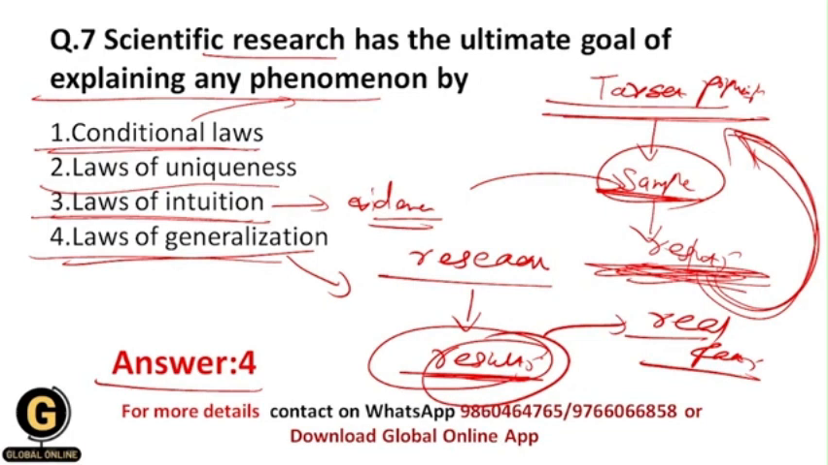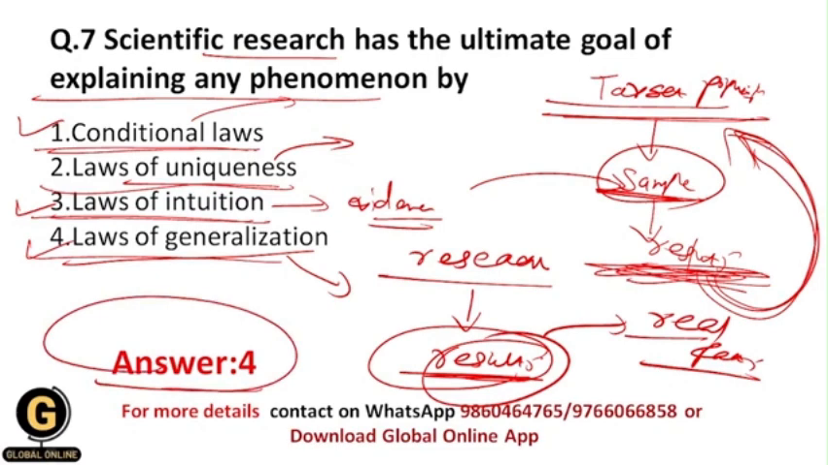And laws of uniqueness means that the things or the materials over there have unique properties. But this kind of law is not applicable in research methodology. Conditional laws, laws of intuition, and laws of generalization, these are the three laws which are applicable in the research methodology section. That's why here the correct answer is 4.